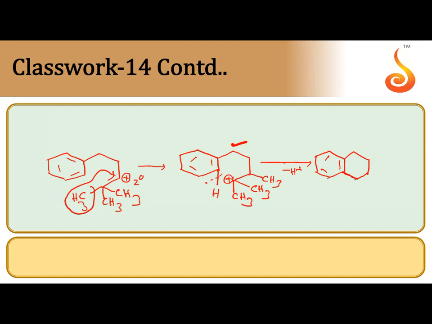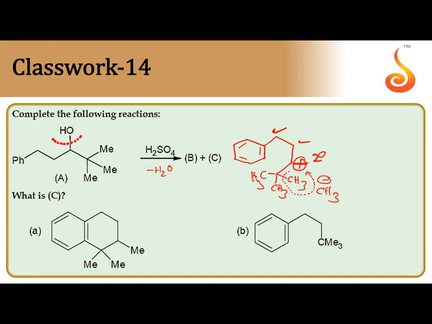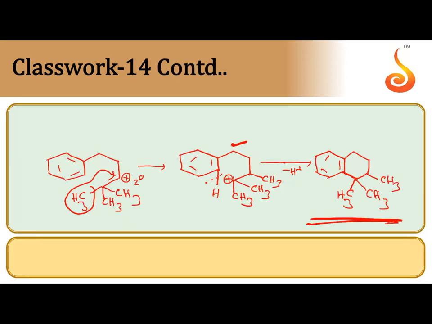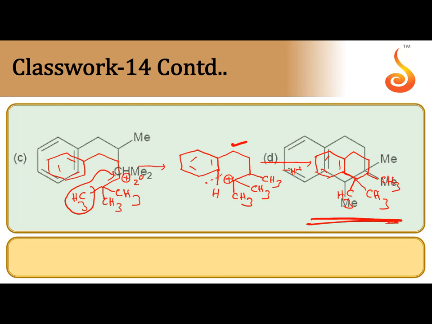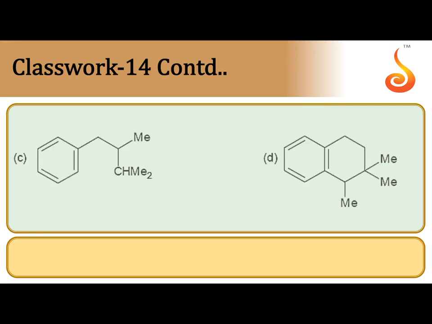So this is the new bond formed. At this 3-degree carbon, still 2 CH3 groups are present. On the next carbon, CH3 is present. So this is the final product. So where is the correct option? A. A is the correct answer.